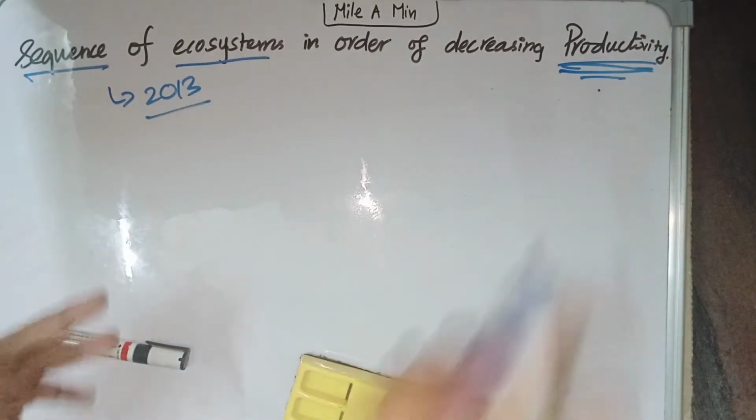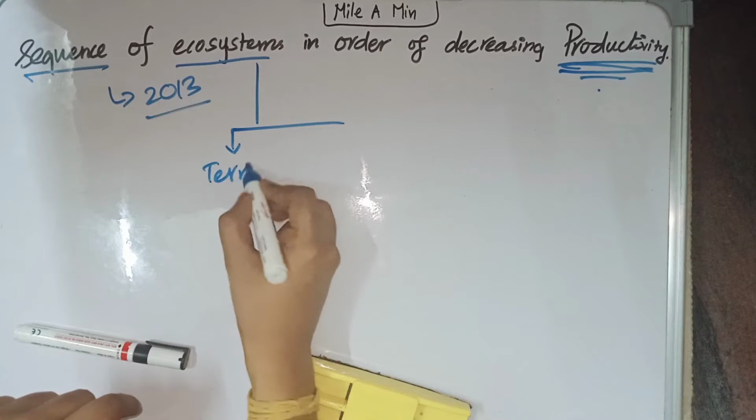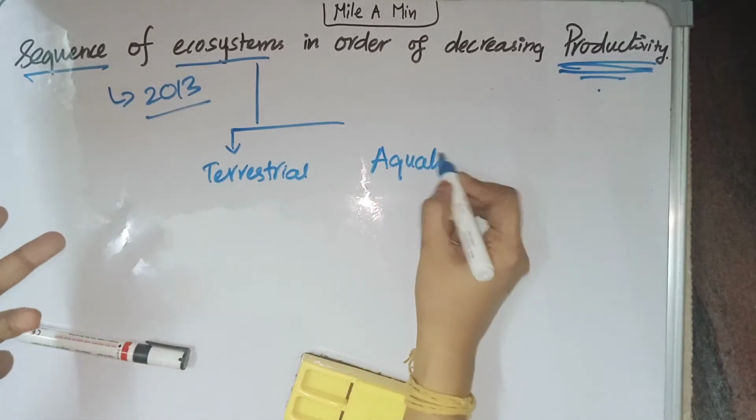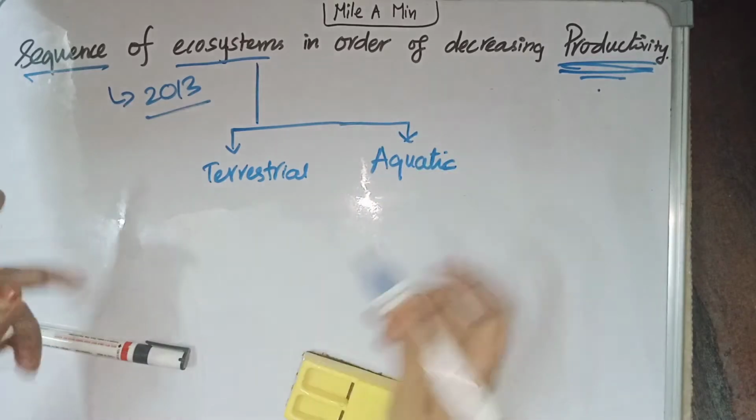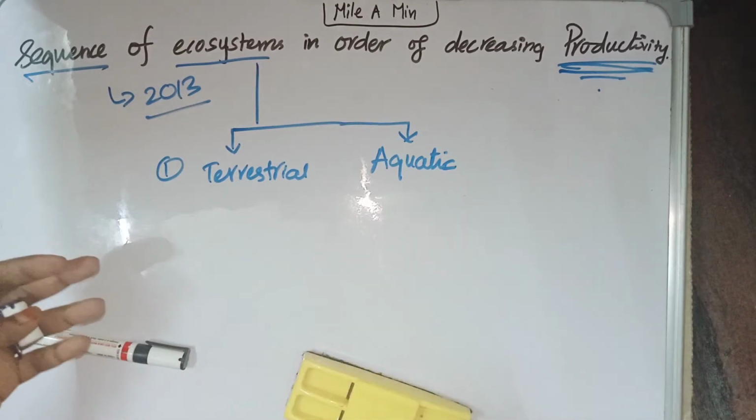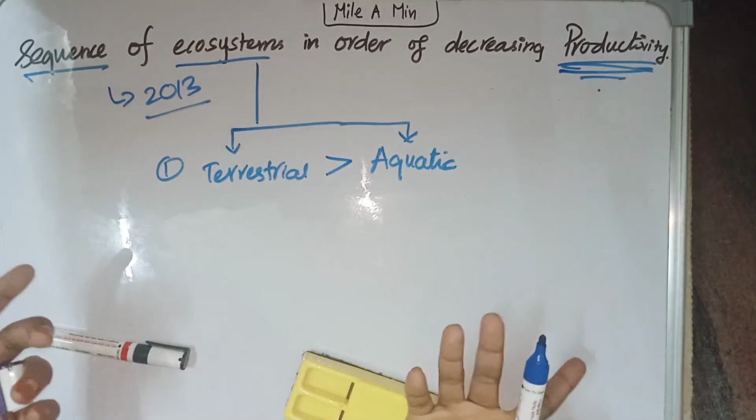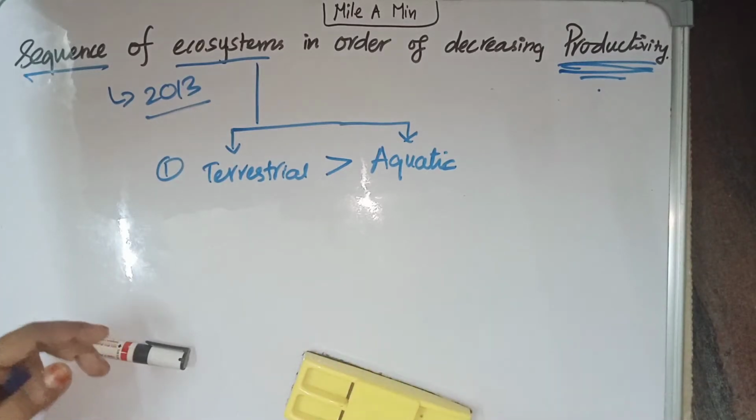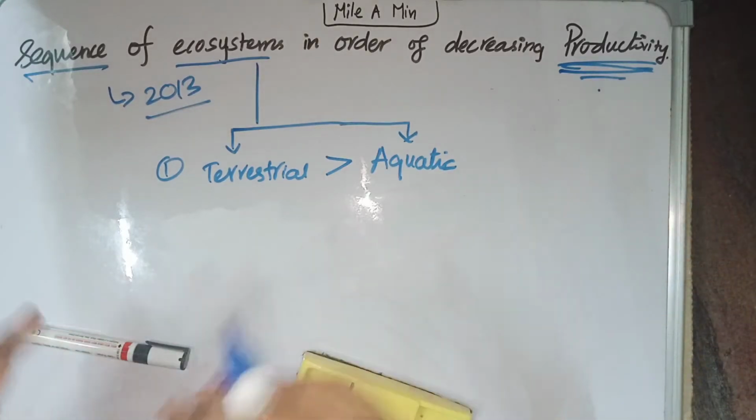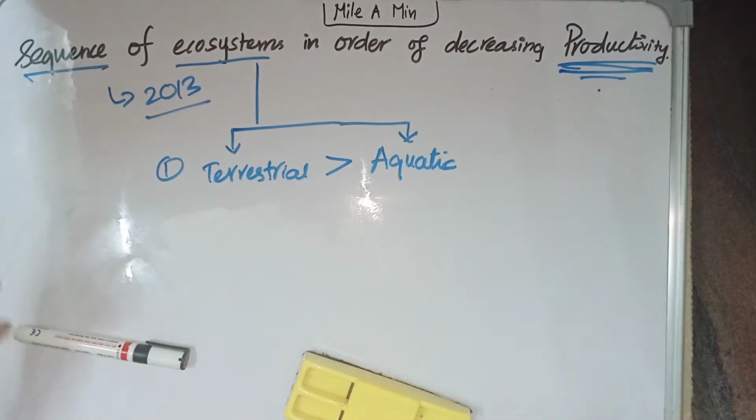First, you should know the types of ecosystem. There are basically two types of ecosystem: terrestrial ecosystem and aquatic ecosystem. First, you should know which one has the highest productivity comparing the two. This is the first point you should remember: terrestrial ecosystem has high productivity compared to that of aquatic ecosystem. Then, what is productivity? Productivity is nothing but the rate of generation of biomass.